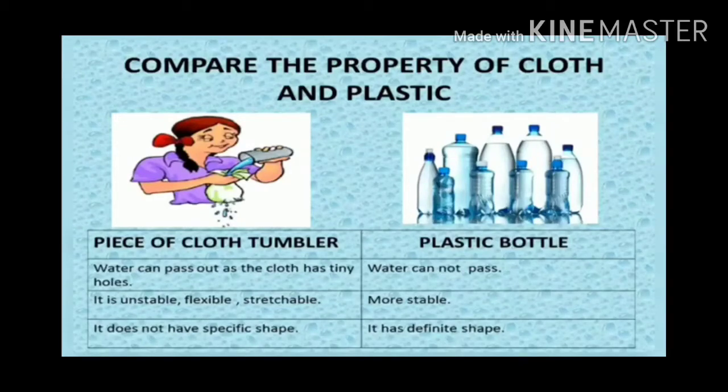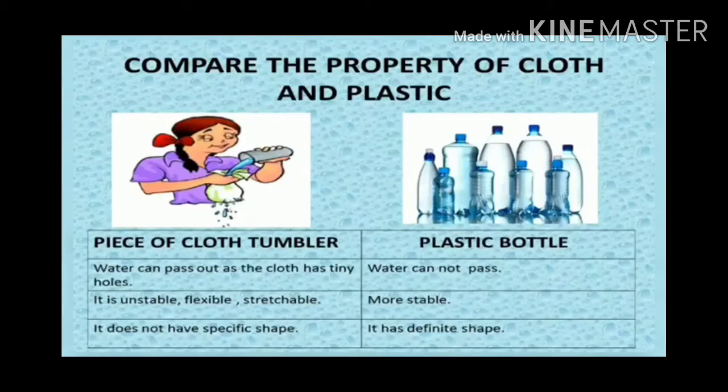Water cannot pass through it, it is more stable, not easily breakable, and has a definite shape so that water cannot pour out of the bottle. So we choose the objects according to the materials. Some prefer steel bottles, some prefer plastic bottles, some prefer copper bottles. Like that, according to the materials, we are using the objects.